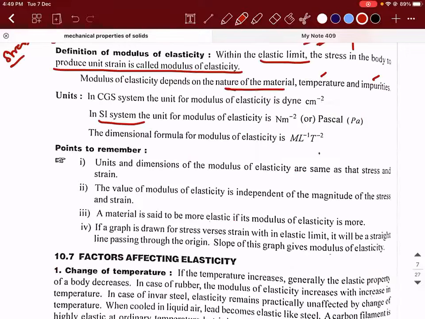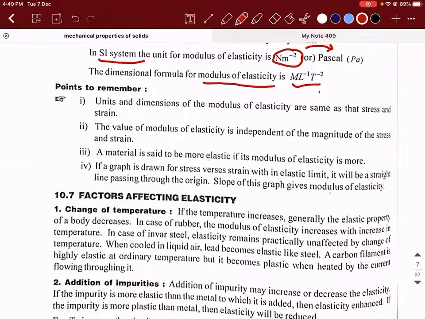Yes. So what were we discussing? Definition of modulus of elasticity. When you talk about the modulus of elasticity, within the elastic limit, the stress is directly proportional to the strain. Sorry, the ratio of stress to strain is what we call modulus of elasticity, right? So what is going to be the SI unit? It is obviously going to take the units of stress, which is Newton per meter square or Pascal. And what is the dimensional formula of modulus of elasticity? It will be M L^-1 T^-2, which you can derive. I showed it yesterday.